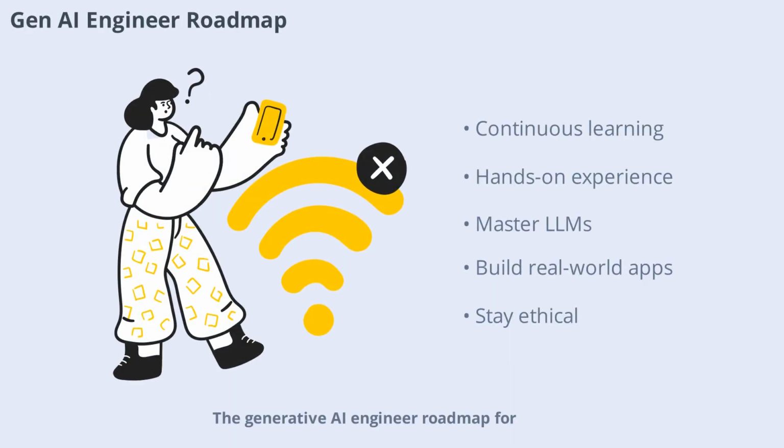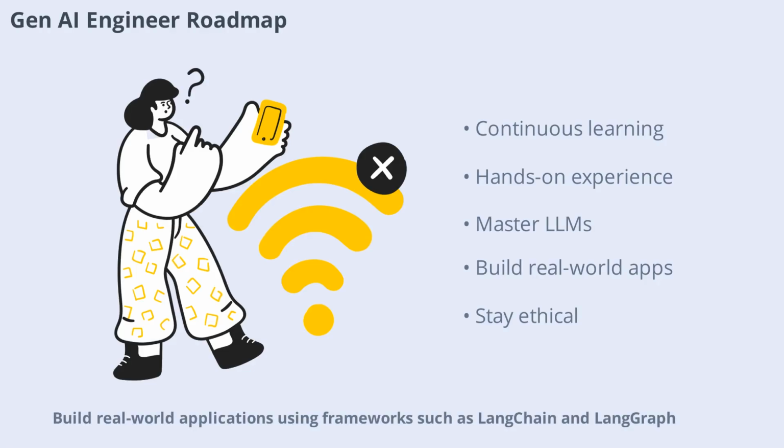The Generative AI Engineer Roadmap for 2026 emphasizes continuous learning and practical experience. Begin with foundational knowledge in machine learning and AI. Move on to mastering large language models and prompt engineering. Gain hands-on experience with tools like ChatGPT, Gemini, and GitHub Copilot. Build real-world applications using frameworks such as LangChain and LangGraph. Experiment with automation and agentic workflows using N8N and Bedrock. Stay updated on benchmarking, evaluation, and ethical considerations. This roadmap ensures you're equipped for the challenges and opportunities in generative AI.